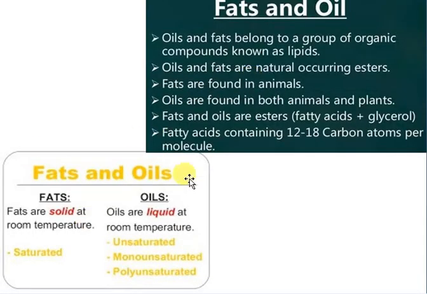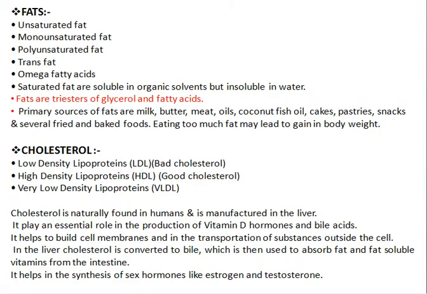This is the same thing I have given. Fats are saturated, oils are unsaturated. Unsaturated may be monounsaturated and polyunsaturated. Next we will go to saturated and unsaturated fat: mono, poly, trans, omega fatty acids. Fats are soluble in organic solvents but insoluble in water, you know this. And fats are triesters of glycerol and fatty acids.